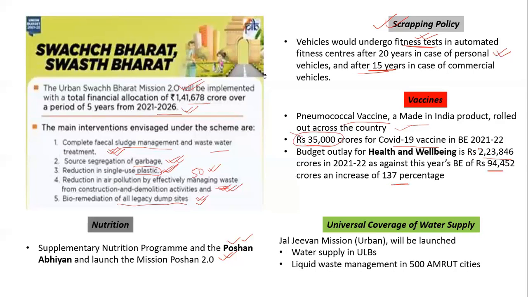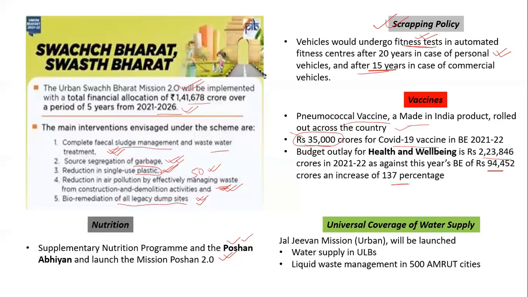But you have to remember here that it does not only include the health, also the well-being part. Well-being part consists of the drinking water and sanitation. So don't confuse that only the health department's money has been enhanced. The health and well-being together include sanitation and drinking water.